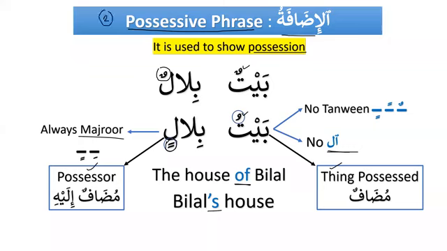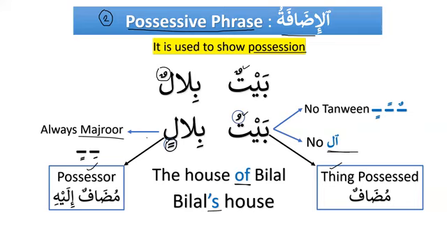Phrase number 1. Okay, I have a question. What is common between phrase number 1, that is a prepositional phrase, and phrase number 2, the possessive phrase? There is something common. If you figure that out, that would be amazing. Yes, perfect. Both of them have kasra.